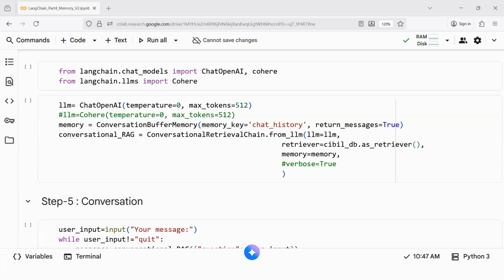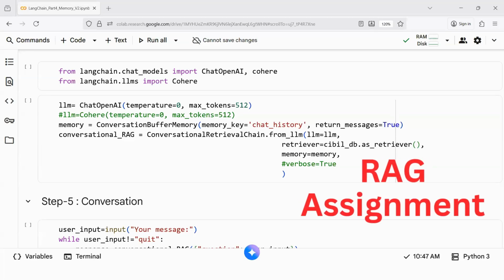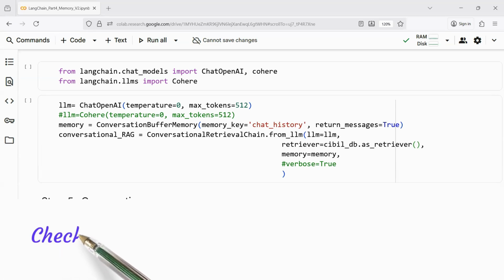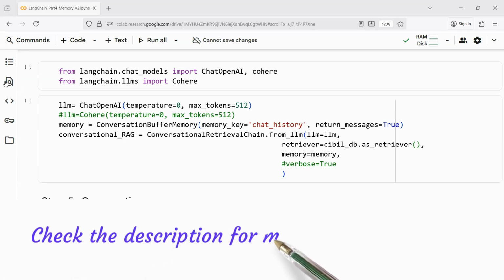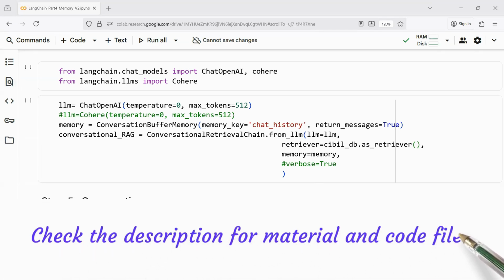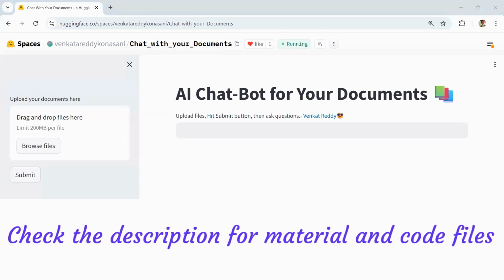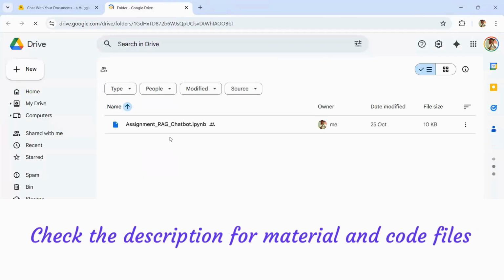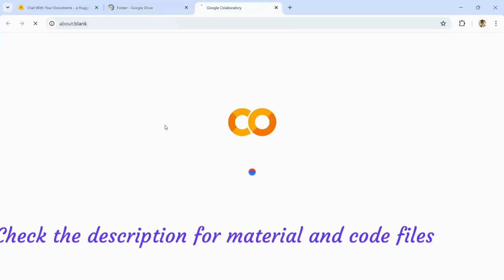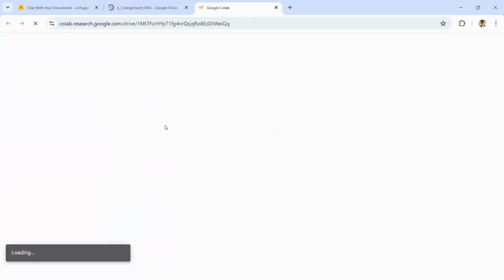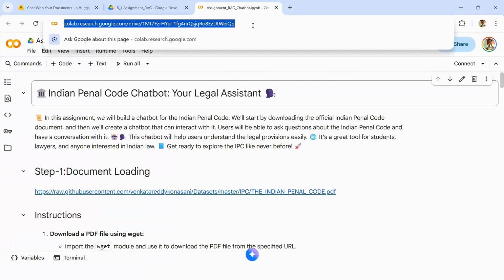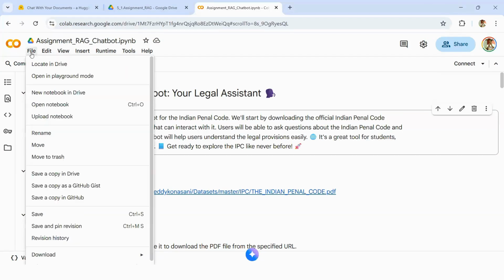Now we will get into our first assignment. I'm going to upload this assignment file into your LMS portal. So let me first explain this assignment to you. You should be able to do it seamlessly without any issues. You make a copy of this file. Once I upload it into LMS, you can make a copy of this file.